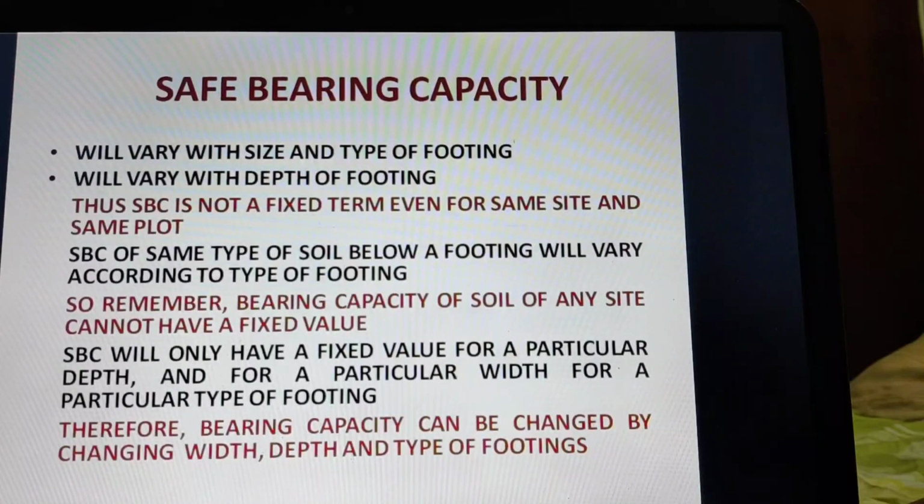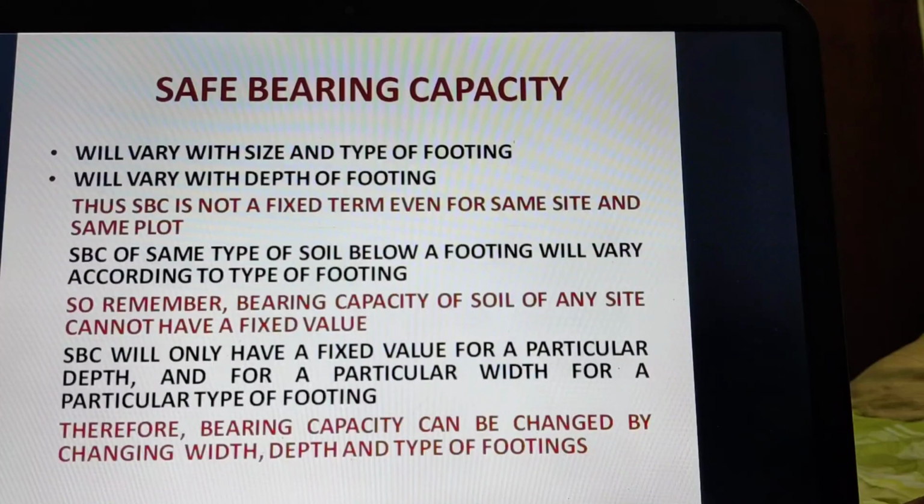So we can say that bearing capacity will vary with size and type of footing, and will vary with depth of footing. Thus SBC is not a fixed term even for the same site and same plot, and at the same building site I am saying that this SBC is not the same. The SBC will vary according to type of footing and depth of footing. And SBC of the same type of soil below a footing will vary according to type of footing. So we should remember that bearing capacity of soil of any site cannot have a fixed value.